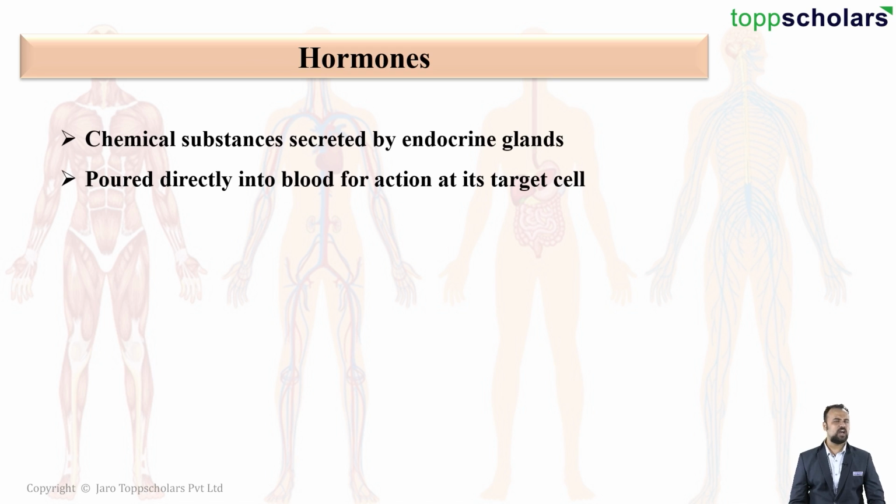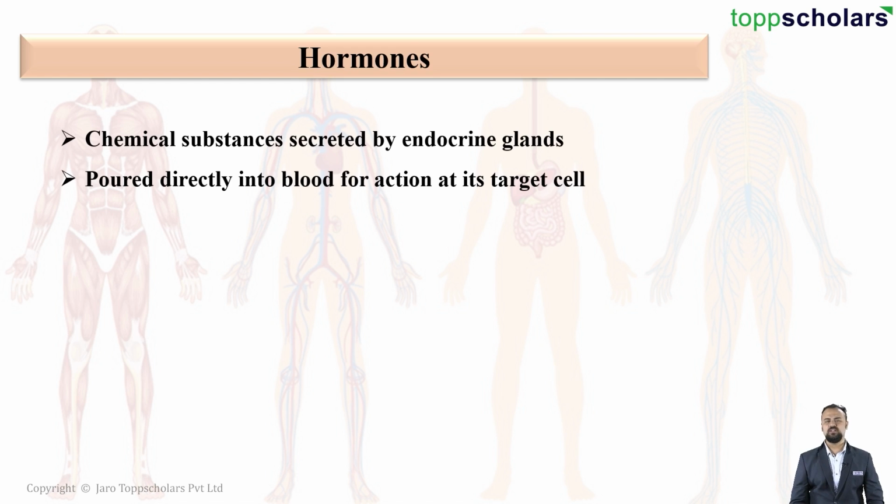Yes, students, remember that hormones are very target specific. For example, insulin is a hormone secreted by the pancreas, and insulin will only do one job, that is, it will reduce the amount of glucose in our blood. It will not do anything else because it is highly specific and it is highly target specific.